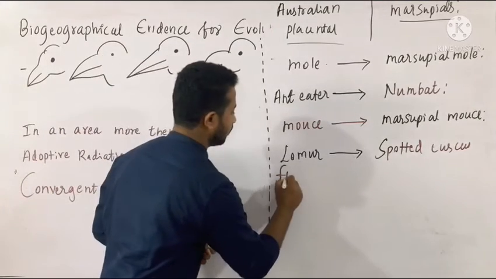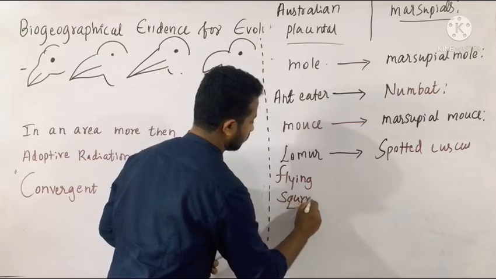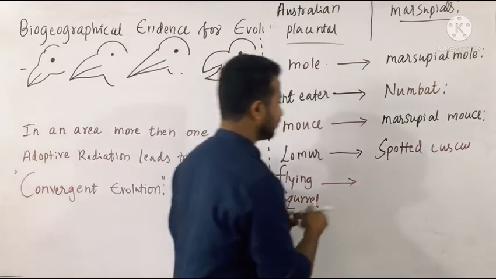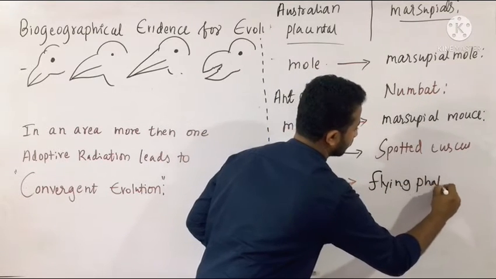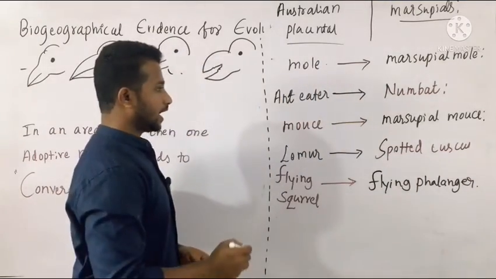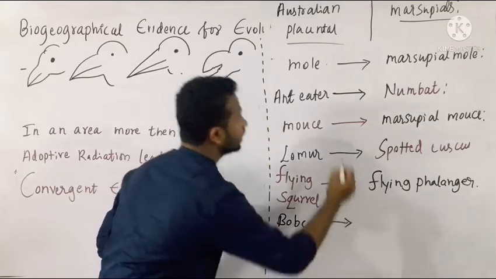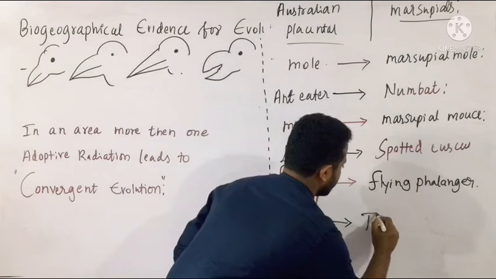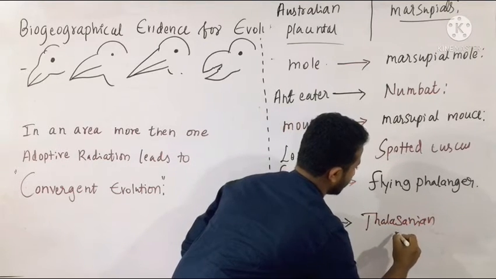Even the flying squirrel, in marsupial organisms, is modified into the flying phalanger. Very simple and very common. And the next one is the bobcat. This bobcat in the marsupials has been modified into the Tasmanian tiger cat.